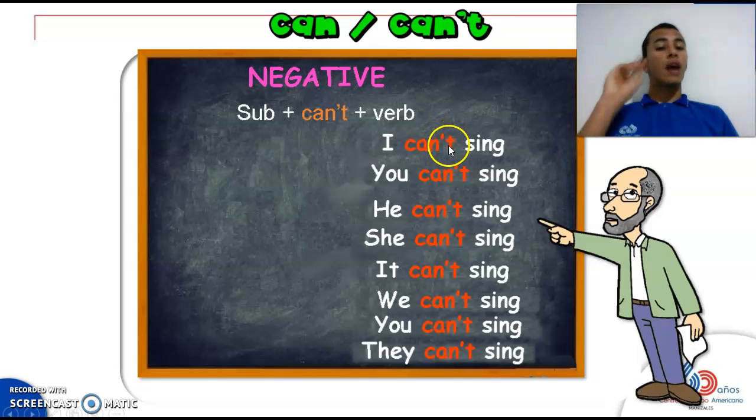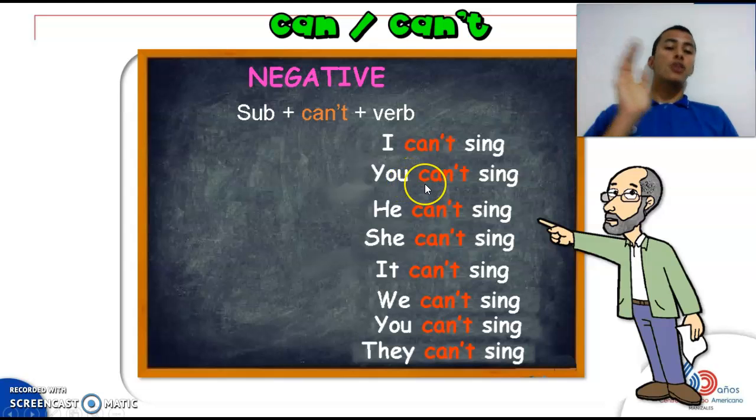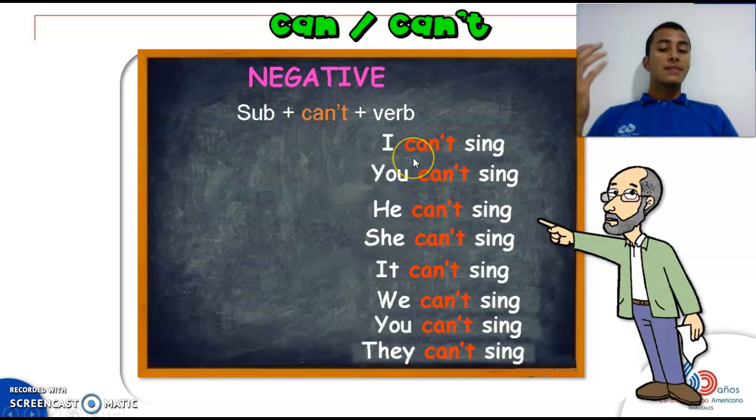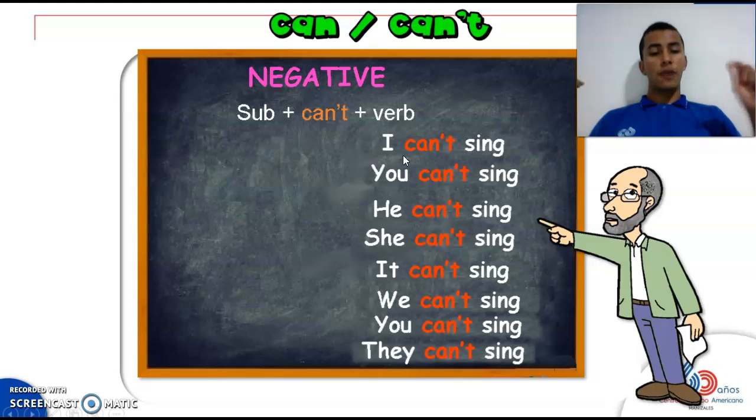In English, we have both. Cannot, so I cannot, you cannot, but the one that is often the most used is can't, with the contraction, because the other one is more for the written part. When you are writing something that is more formal, so this one is for the daily language, okay? For what we use in our daily lives.